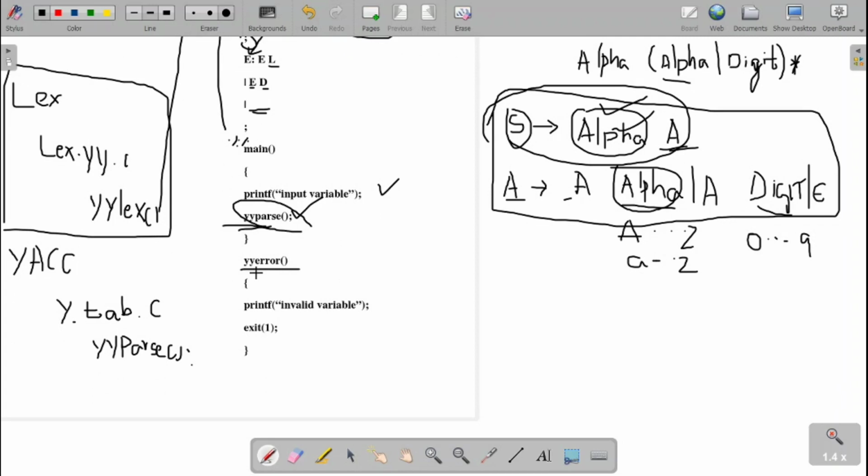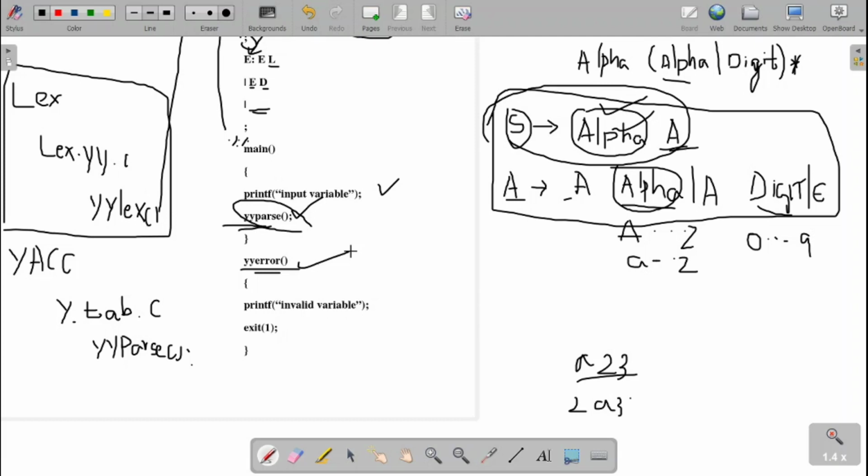That is yyerror. If my input is supposed to be A23, this is a valid variable, following this rule. In place of that, I will write 2A3. Now this is not following the norms of this context-free grammar, so it will jump to yyerror. In yyerror, we will print "invalid variable" and exit.